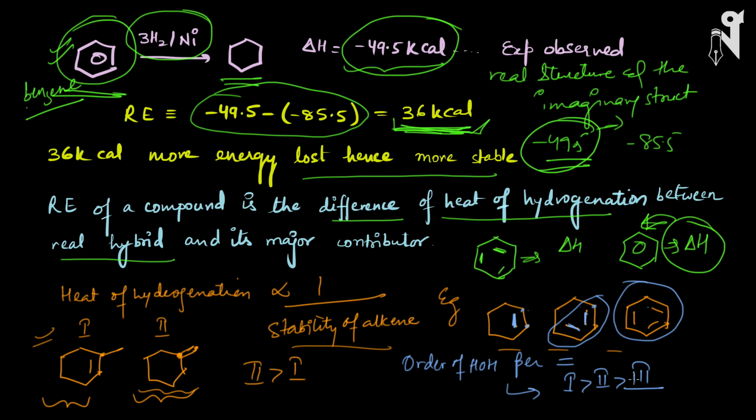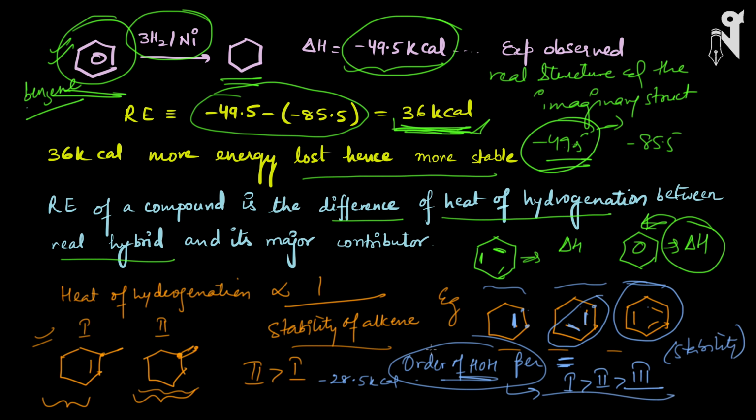Now, if we have to calculate the overall order of heat of hydrogenation, we need the experimental values. We cannot just go by per double bond. When we talk about the whole molecule stability, we need the exact heat of hydrogenation values, like what we calculated in the previous case. So if we are breaking a double bond, one double bond will release 28.5 kilocalories of energy on hydrogenation. That way we need the experimental values to give the total order of heat of hydrogenation. Otherwise, if we calculate the heat of hydrogenation per double bond, we will just go by stability order. We will check which one is more stable and for what reason, and we can arrange it.